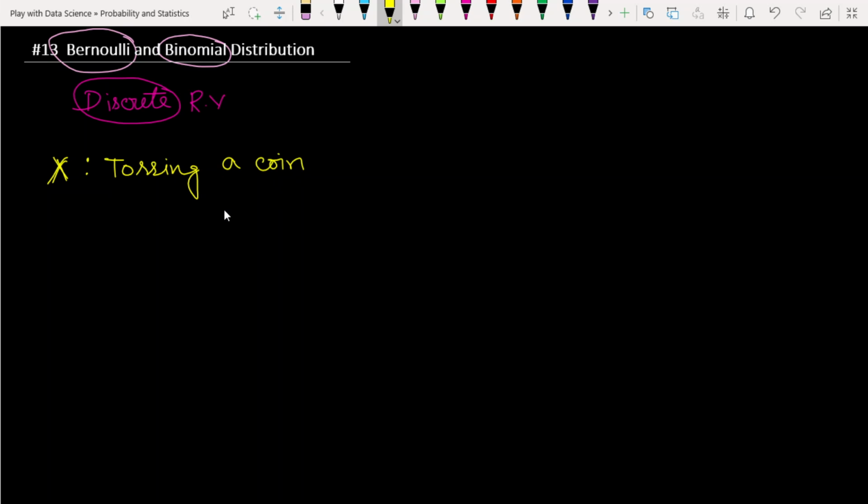If you toss a coin, then there are only two outcomes. It will be head or tail. Let's denote the head with the notation 1 and the tail with 0. We have denoted these two outcomes using the notations 1 and 0.